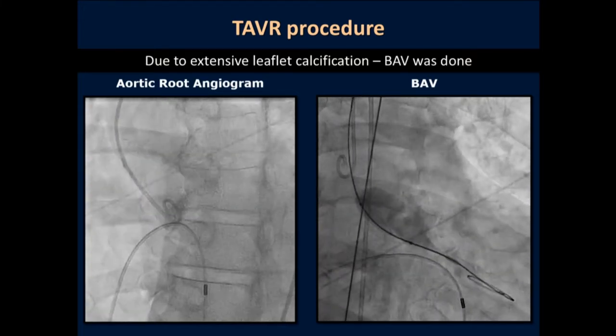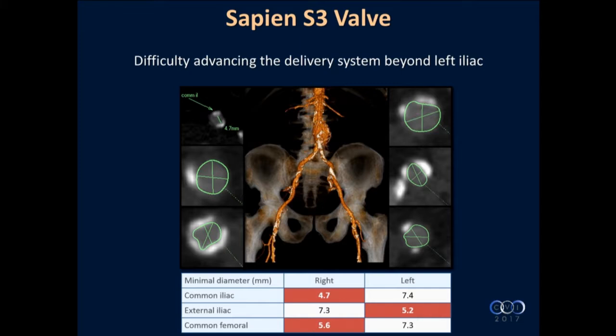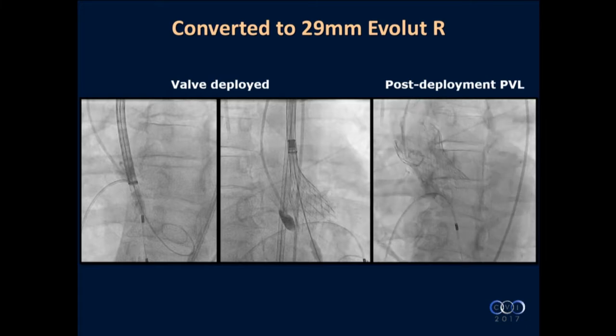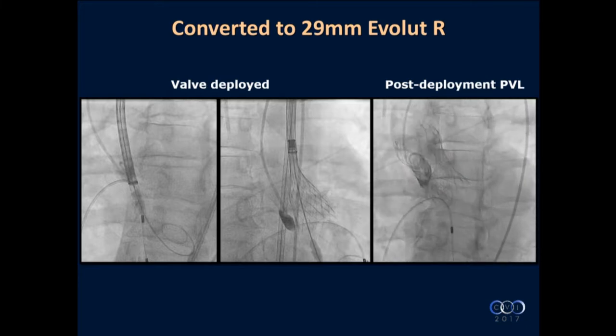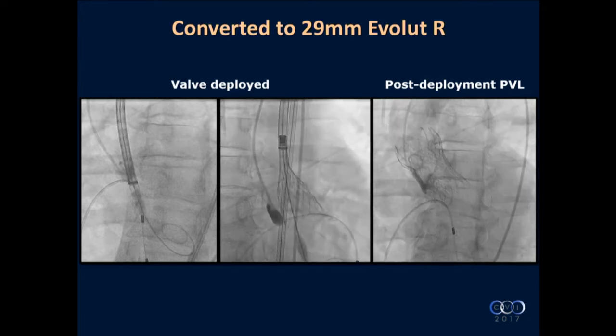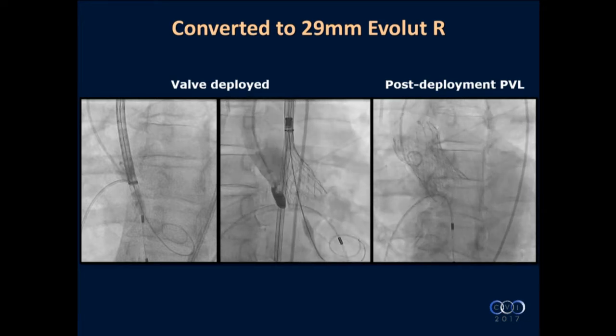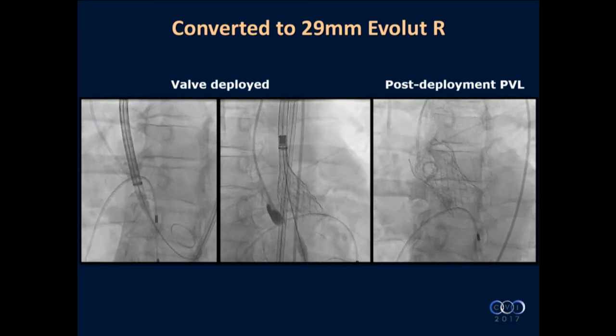In preparation to put the Sapien S3 valve, the delivery system couldn't go, regardless of how much we pushed from the left side. Therefore, we changed the valve from Sapien to Evolut 29. It was successful, going smoothly from the right side since it's a smaller sheath, and the deployment was successful. However, there was moderate to severe PVL, as you see on the far right panel.